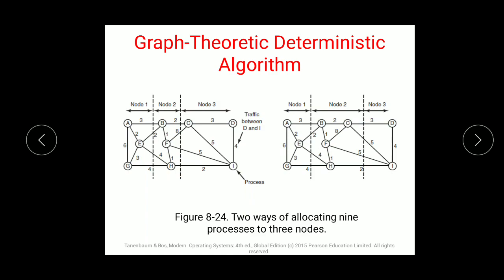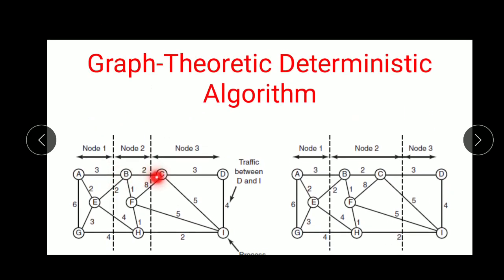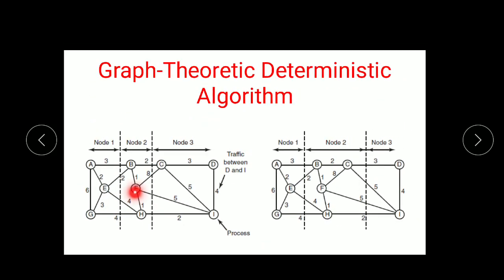So what is this? Basically, these dotted lines are the cuts between subgraphs, and the edges crossing the subgraphs are the network traffic. In that network traffic, there is interconnection between these processes. As you can see, there are many lines and vertices.